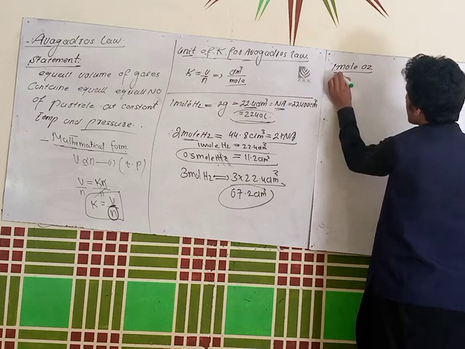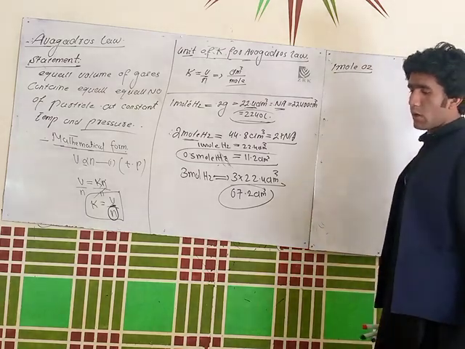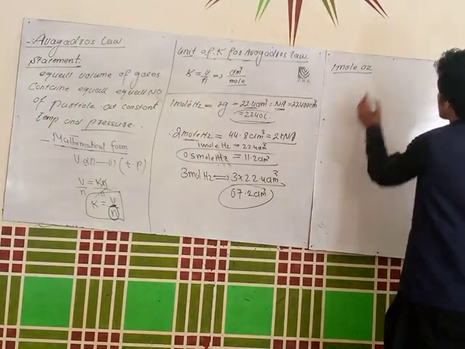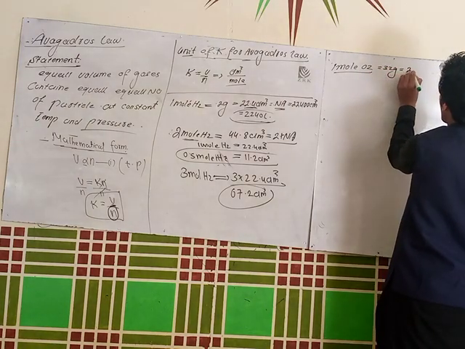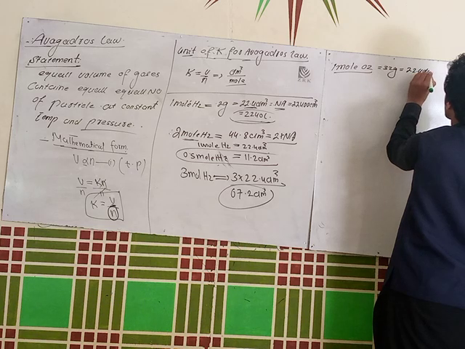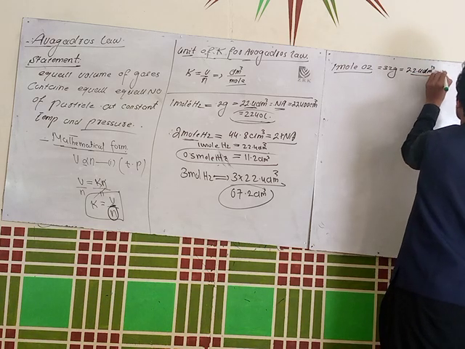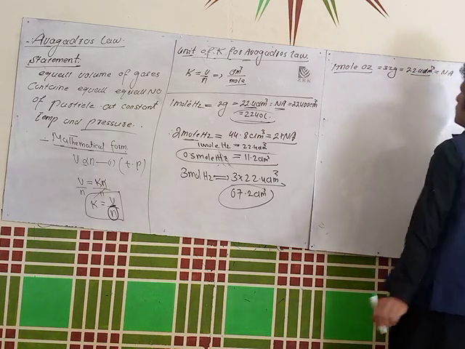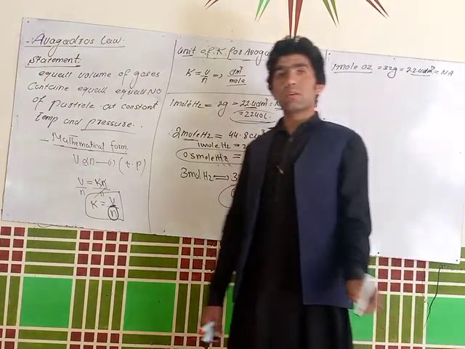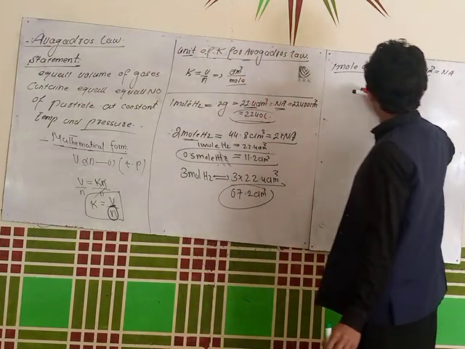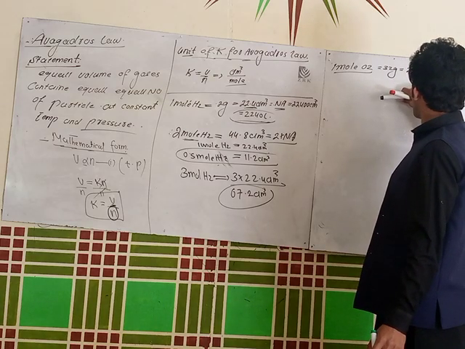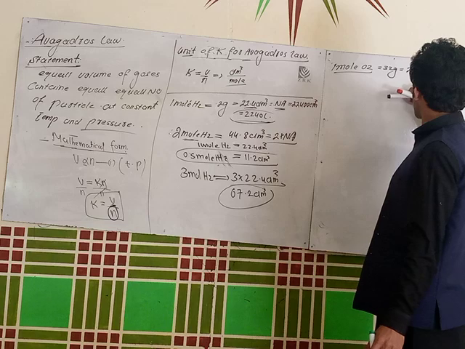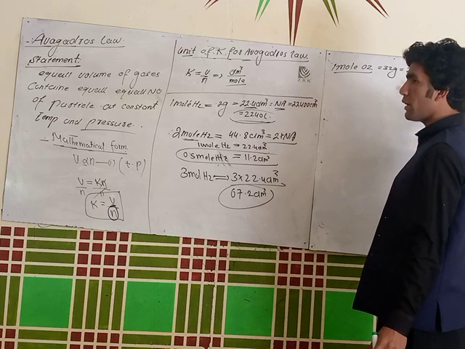If I take 1 mole of oxygen, it will be equal to 32 gram. It will occupy 22.4 decimeter cube volume. It will contain Avogadro's number of molecules. So 1 mole of oxygen is 32 gram, occupies 22.4 decimeter cube volume, and contains the greatest number of molecules.